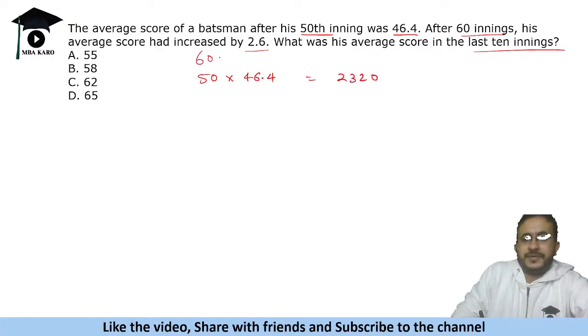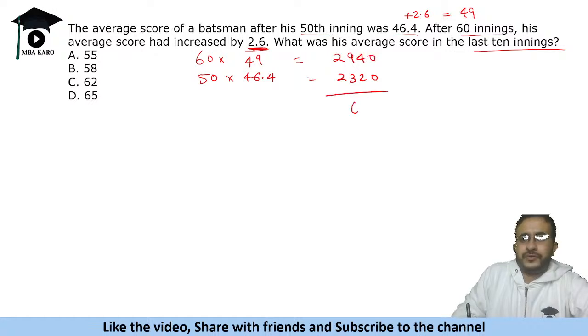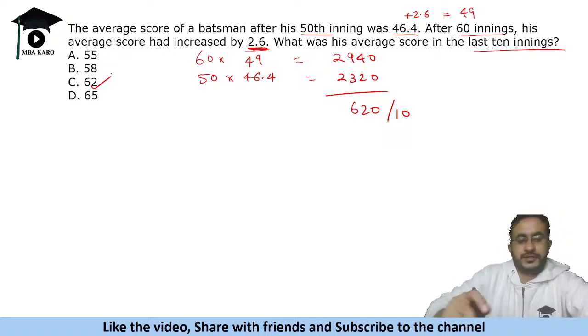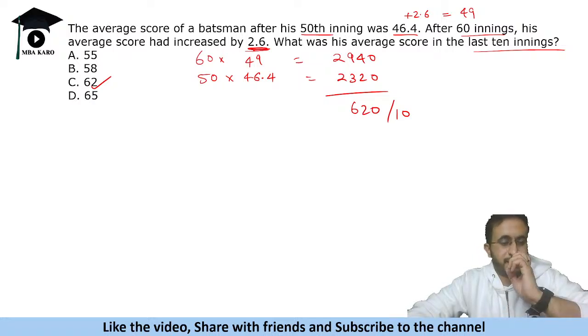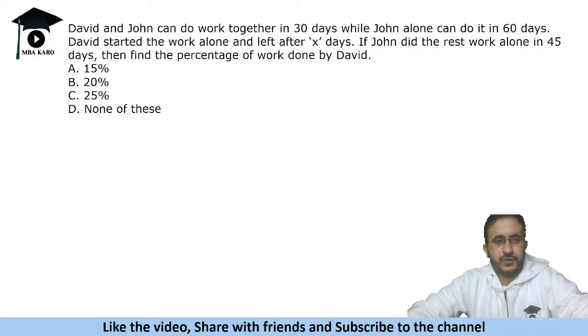And in 60 innings it increased by 2.6, so add 2.6, that will give us 49. 60 into 49 is 2940. So he scored 620 runs in 10 innings. So his average was 62. Easy pickings, right? So there will be some such questions also, which will be done very quickly.